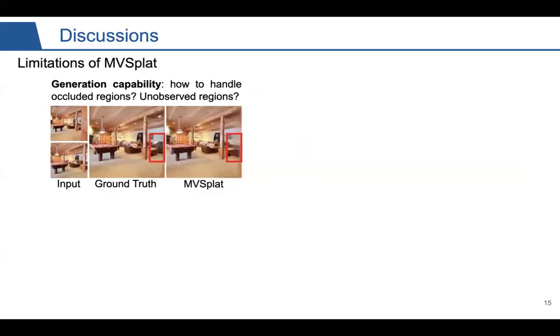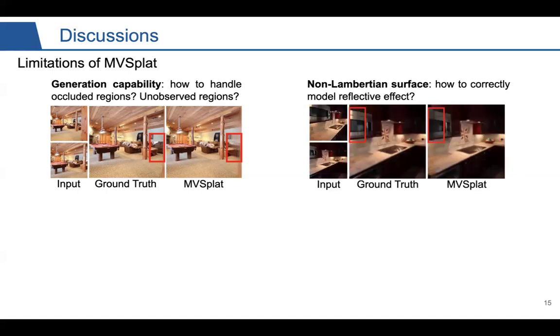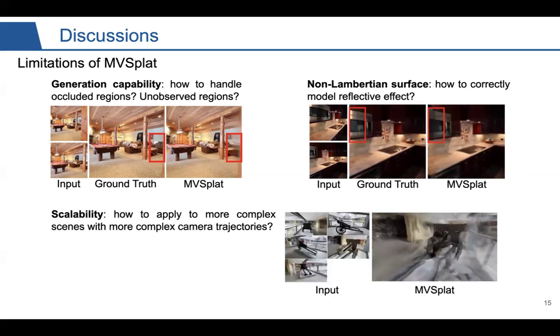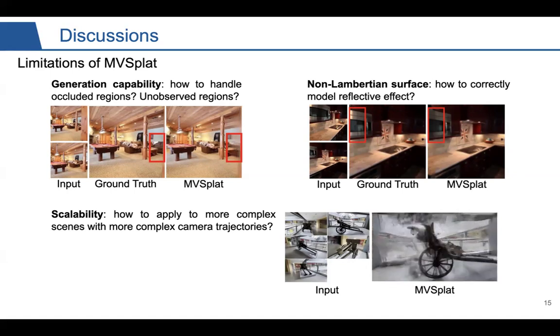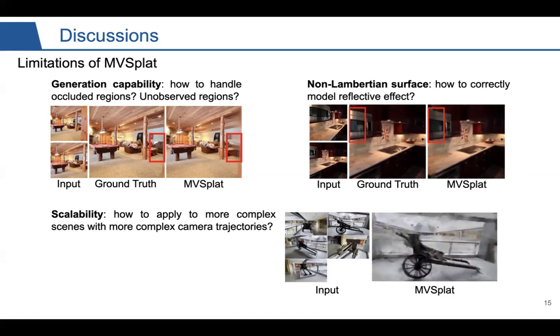But there are still several limitations of MVSplat. First of all, it lacks generation capability. It cannot handle occluded or unobserved regions. It cannot model refractive effects for non-Lambertian surfaces. And it is very challenging to scale up. It cannot be applied to complex scenes.